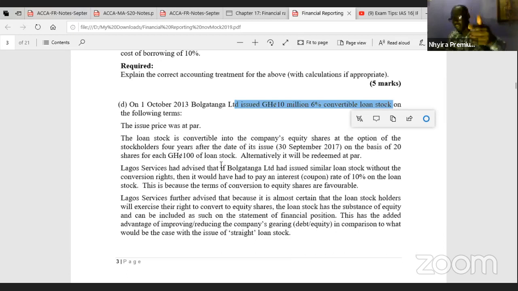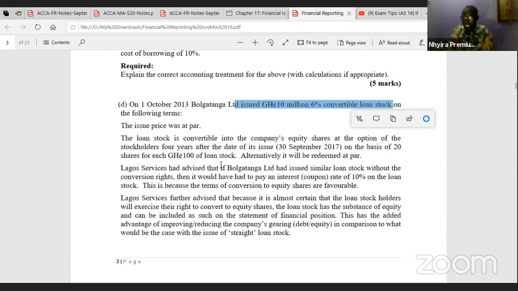So you realize that I mentioned that already, that the nominal value of the loan note is 10 million Ghana cedis. No need for us to be thinking about it. It's stated there for us. Let me say this even before I continue. It's very important for you to understand because sometimes loans can be issued at a discount, meaning below the nominal value. What it means is that the proceeds coming in will be less than the 10 million. So assuming we were told that the issue price was at a discount of 10%, that means the proceeds will be 90% of the 10 million Ghana cedis.